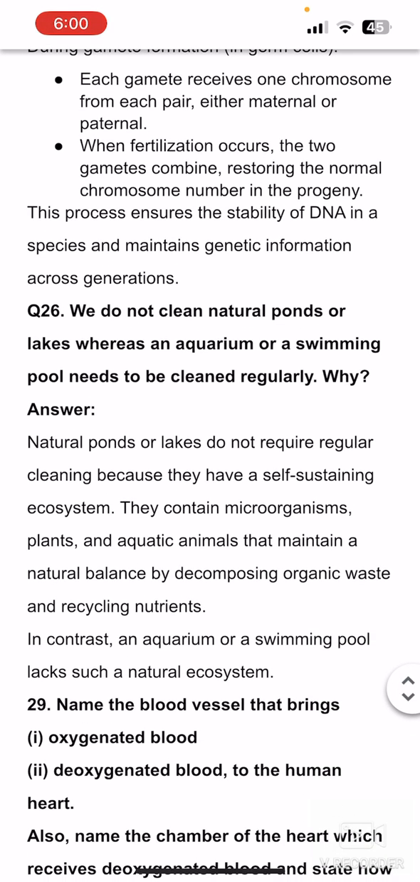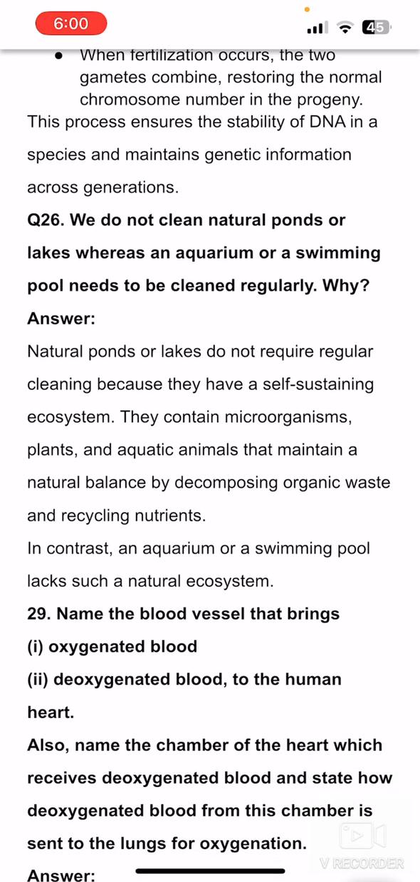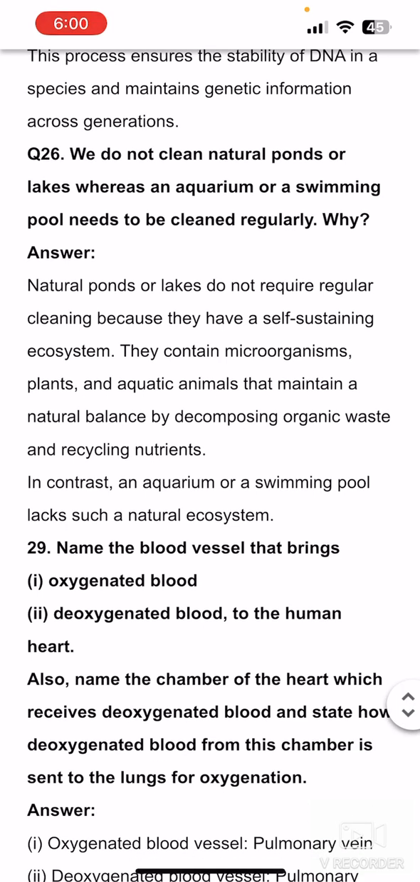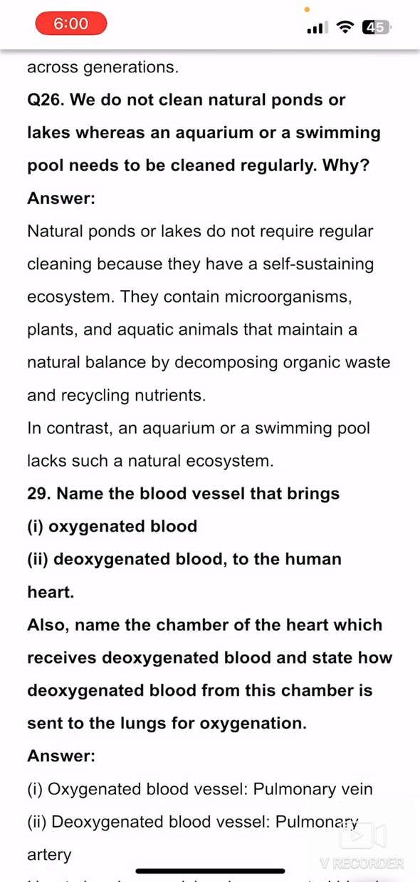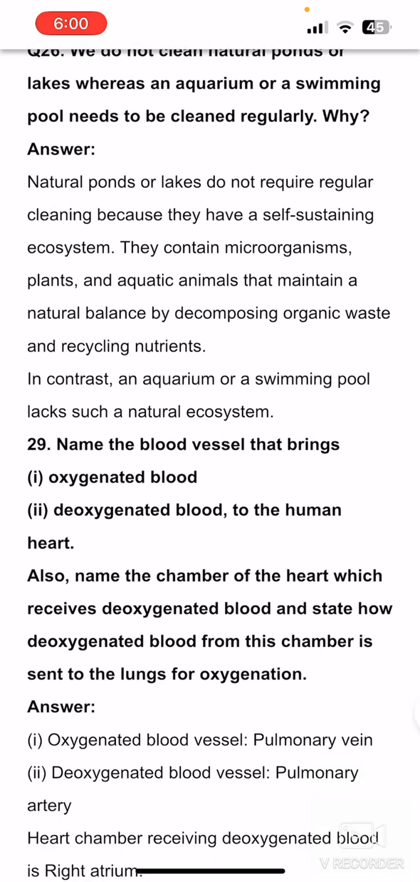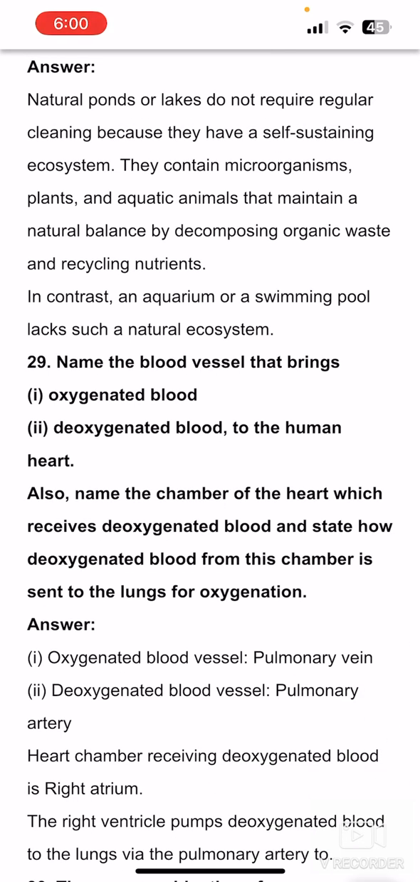One more question is there. We do not clean natural ponds and lakes, whereas an aquarium or swimming pool needs to be cleaned regularly. Why? Natural ponds and lakes don't require cleaning because they are self-sustaining ecosystems. They contain microorganisms, plants and aquatic animals that maintain the natural balance by decomposing the organic waste and recycling the nutrients. An aquarium and swimming pool are not natural ecosystems, they are artificial ecosystems, and we need to change the water or the content in the aquarium.